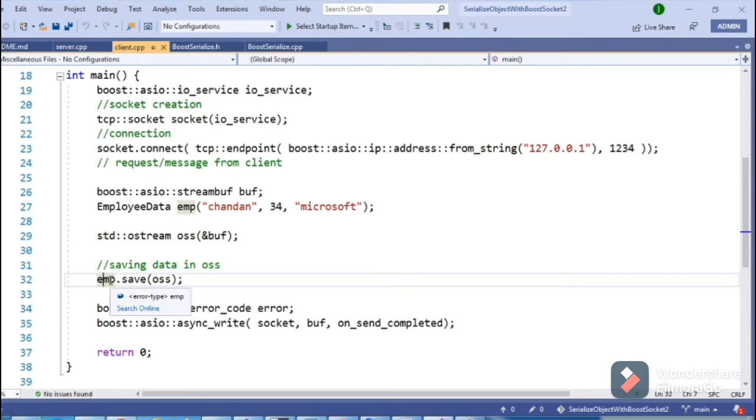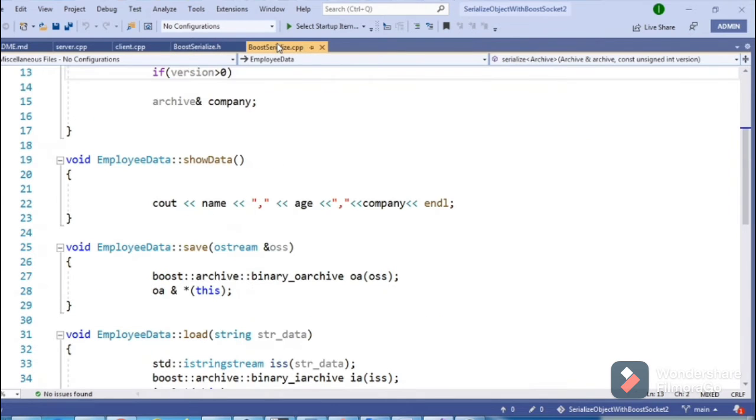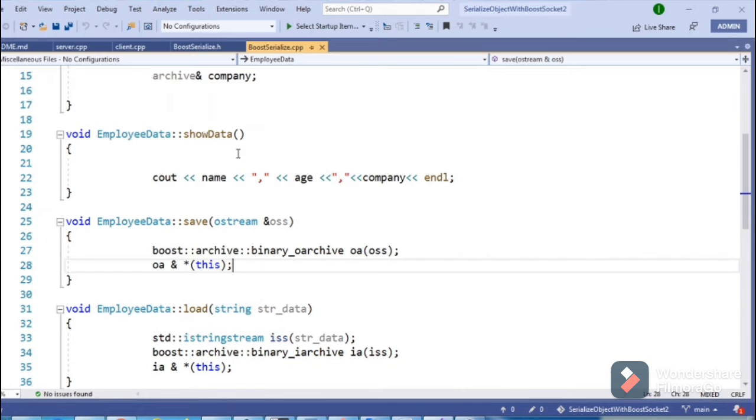The employee object here. This will call the function which we defined in the employee boostserialize.cpp class. We have a definition of our employee data save method, and then we are using the binary archive API. OA means we are receiving the binary data.